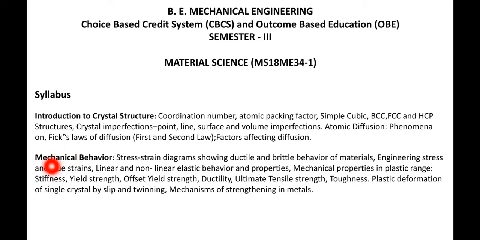In the second part, we'll discuss mechanical behavior, stress strain diagrams showing ductile and brittle behavior of materials, engineering stress and true strains, linear and non-linear elastic behavior and properties, mechanical properties in the plastic range, that is stiffness, yield strength, offset yield strength, ductility, ultimate tensile strength, toughness, plastic deformation of single crystal by slip and twinning, mechanisms of strengthening in metals.